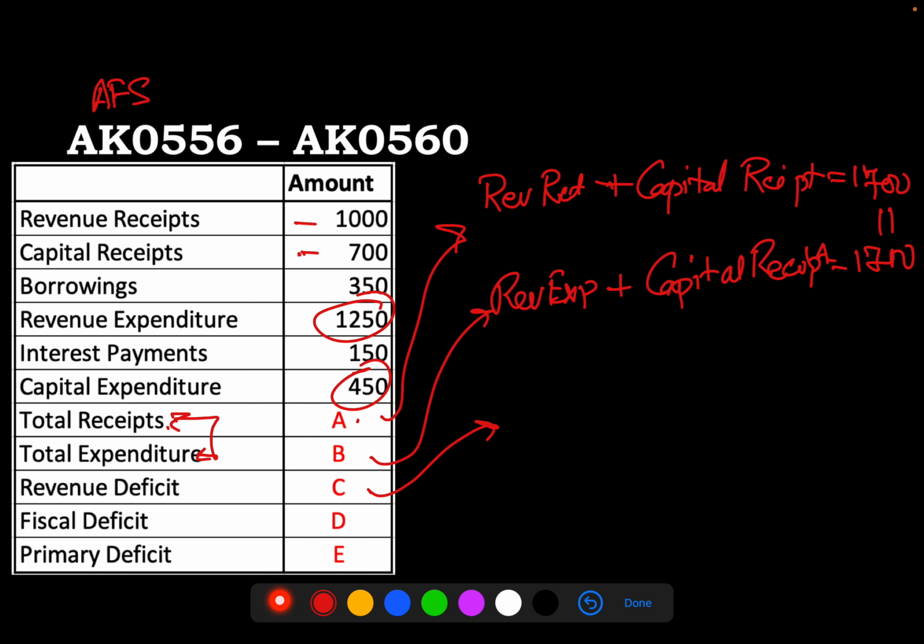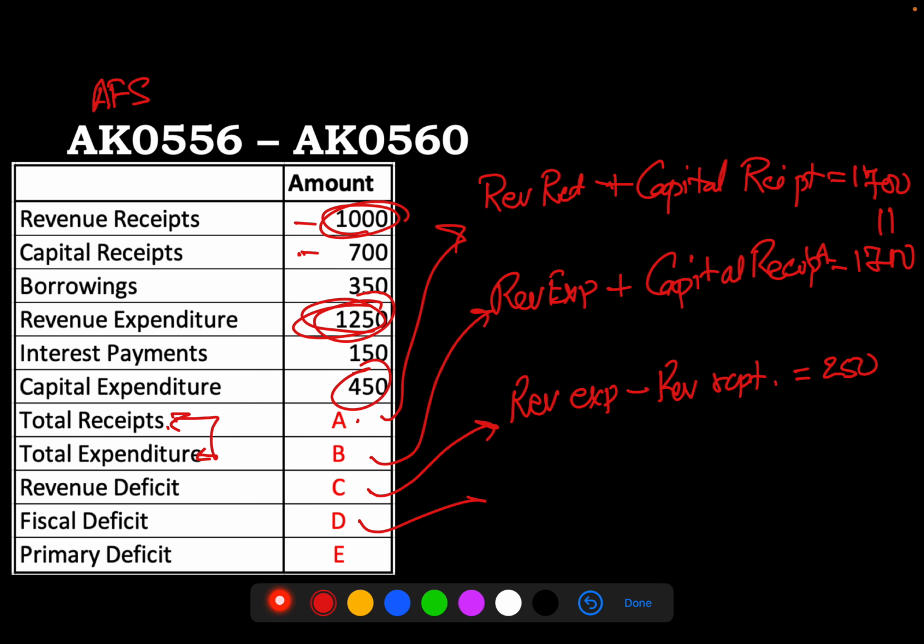Then revenue deficit. Now, revenue deficit, as the name itself says, it will be the revenue expenditure minus the revenue receipt of the government. So revenue expenditure is 1250, as we have seen here, right? So revenue expenditure 1250 and revenue receipt is 1000. So 1250 minus 1000, that will make it simply 250.